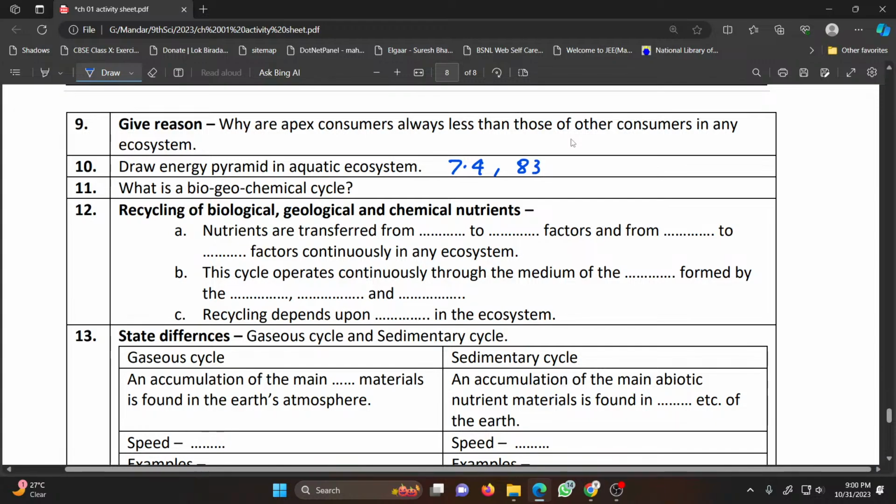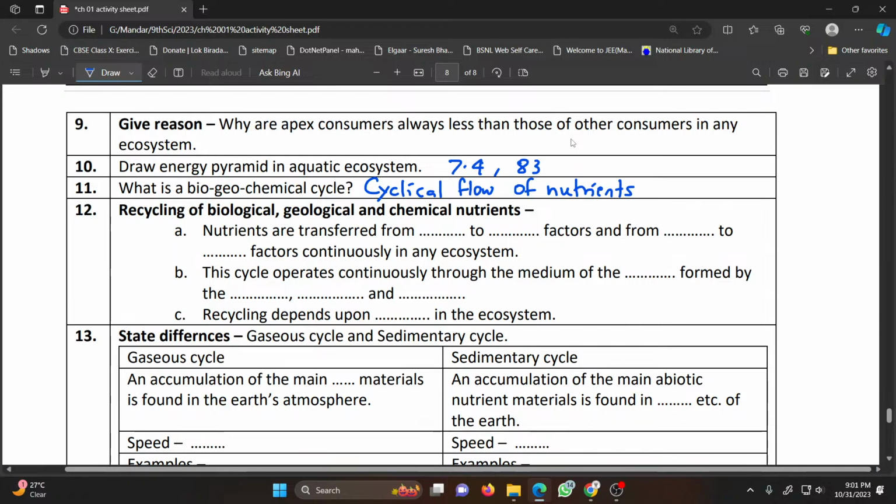What is a biogeochemical cycle? A biogeochemical cycle is the cyclical flow of nutrients within an ecosystem. Cyclical flow of nutrients in an ecosystem is called a biogeochemical cycle.